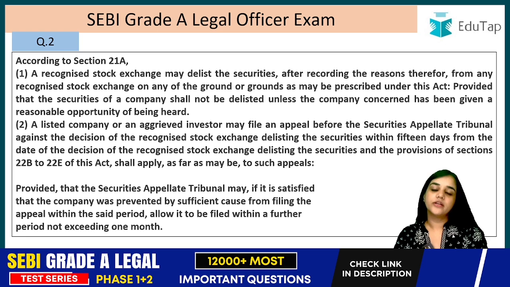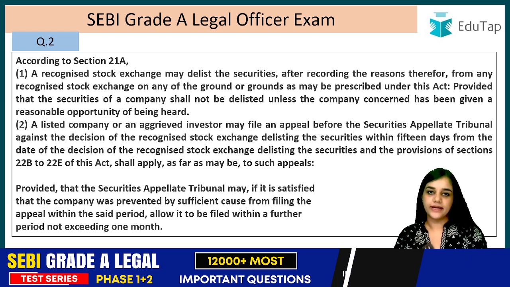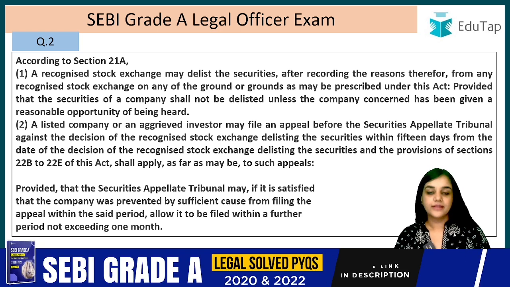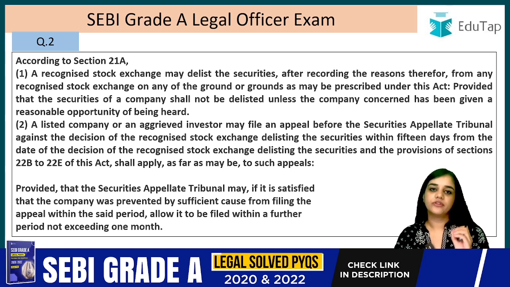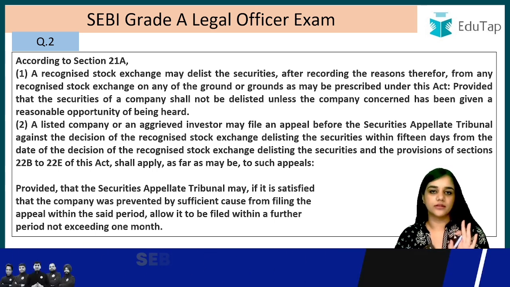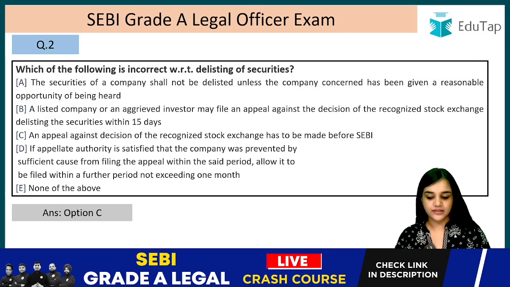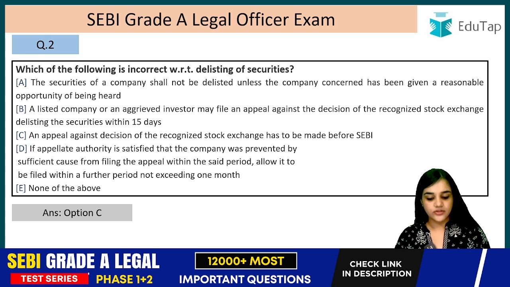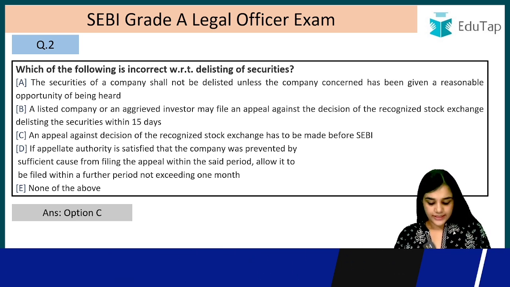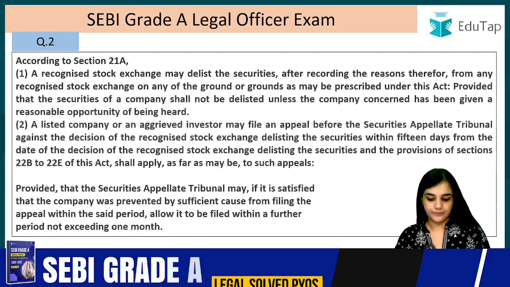So, another period of 1 month can be given if the SAT is satisfied that the company was prevented by a sufficient cause and that it could not file an appeal within the given period of 15 days. So, further period of how many days can be given? 1 month can be given. Right? So the answer is option number C. It is incorrect. An appeal against the decision of the recognized stock exchange lies before the SAT, that is the Securities Appellate Tribunal, and not the SEBI. Right? Next question, question number 3.